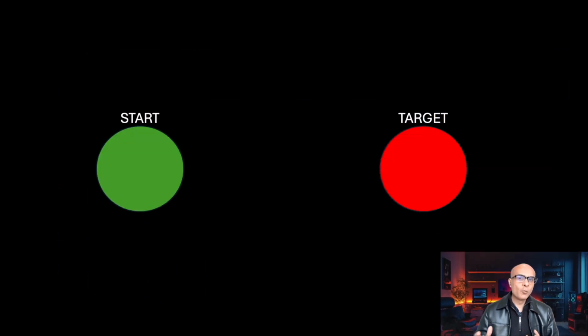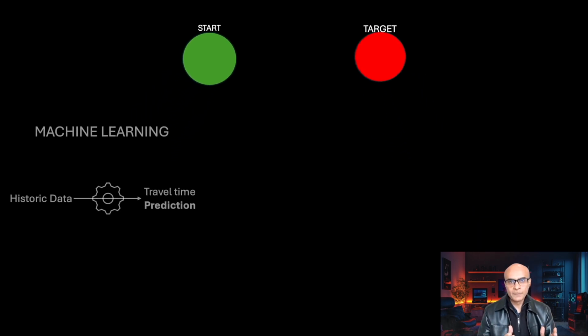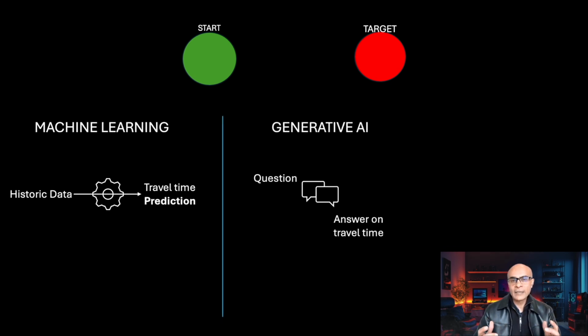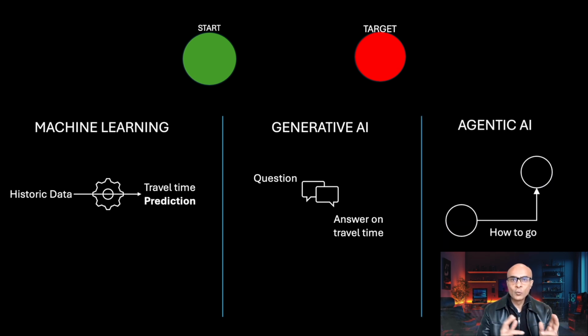Now let's say we have 2 points, a start point and a target point, and you have collected data regarding the time taken to go from start point to the target point. Using machine learning, you can predict the time taken between the start and the target based on the historical data. And using generative AI, you can take your application to the next level by creating a chatbot which can generate answers to any questions on travel time. Agentic AI goes one step further. It can tell you how to go from start to the target.